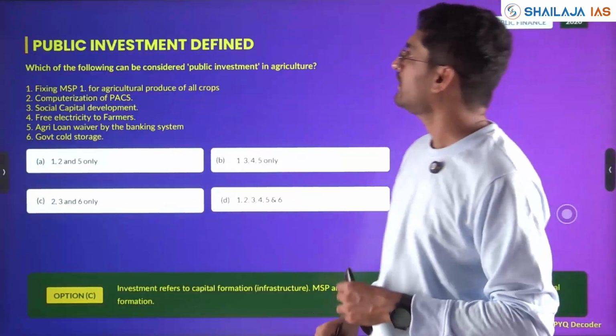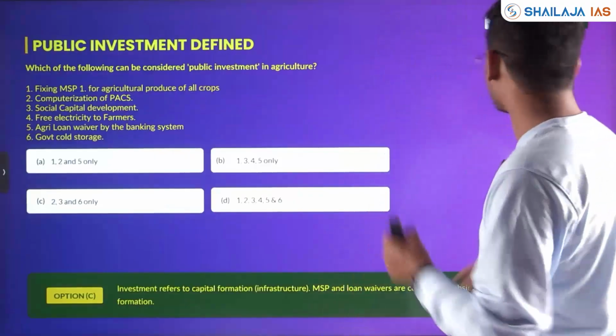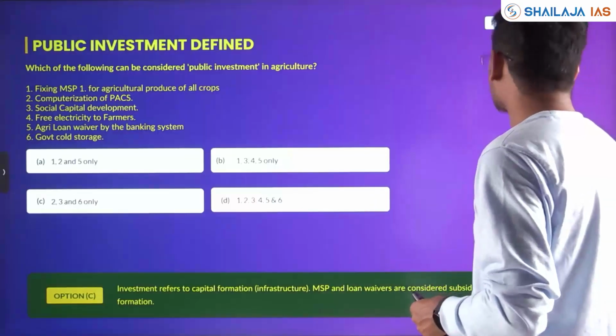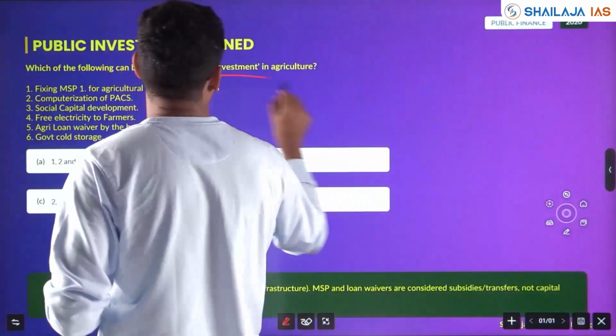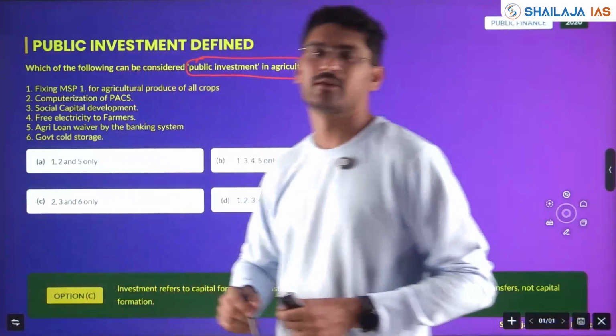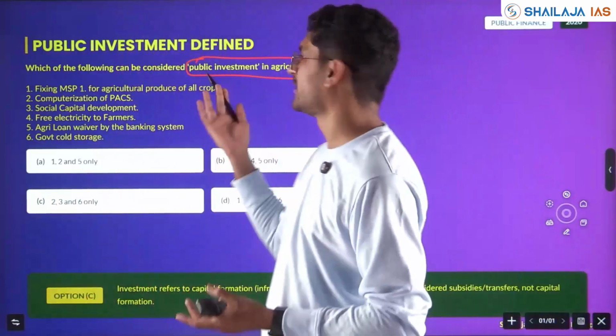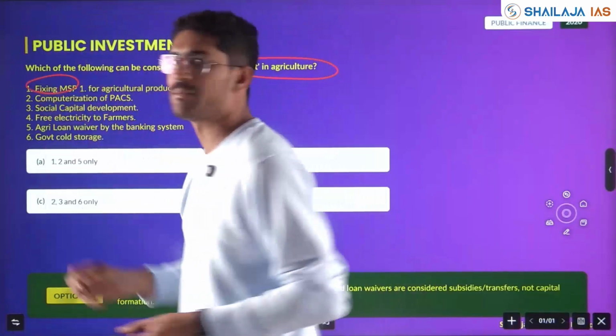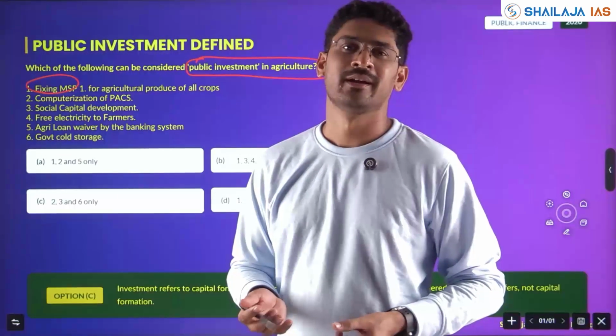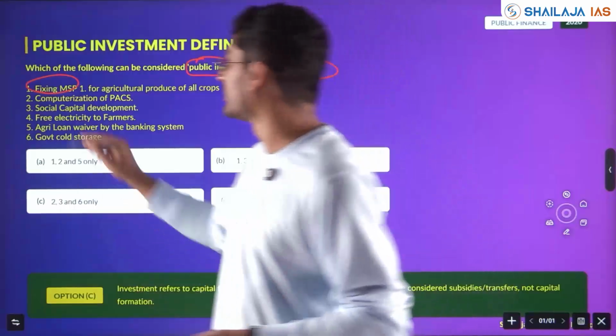So, next, public investment with respect to agriculture. Question has been asked in 2020. Which of the following can be considered public investment in agriculture? Okay, people's money, government investing is also public investment. Fixing MSP, minimum support price, is it an investment? It is a regular yearly consumption. No.